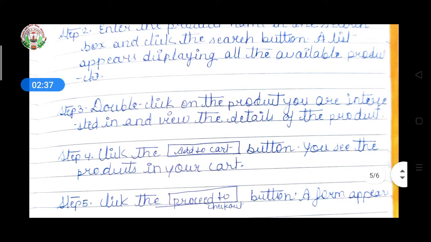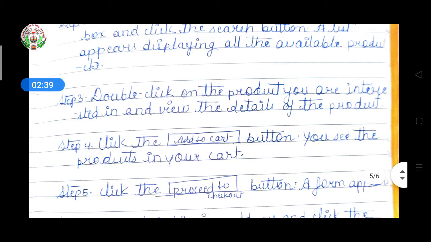Then step 3, double click on the product you are interested in and view the details of the product. If you want to buy a product and you are interested, then double click on it, and the details of that product will be displayed.